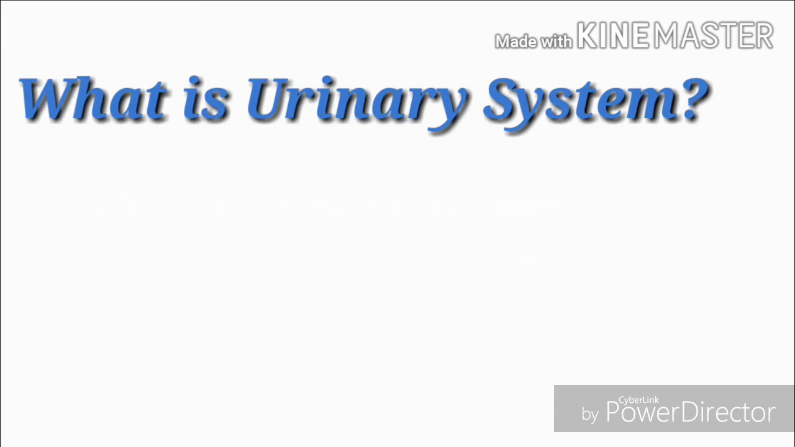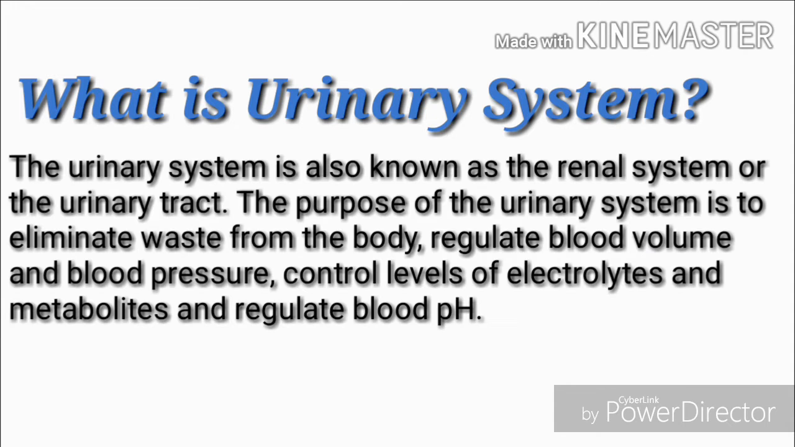The first topic that I am going to discuss is the urinary system. So, what is the urinary system? The urinary system is also known as the renal system or the urinary tract. Its function is to eliminate waste from the body, regulate blood volume and blood pressure, control levels of electrolytes and metabolites, and regulate blood pH.